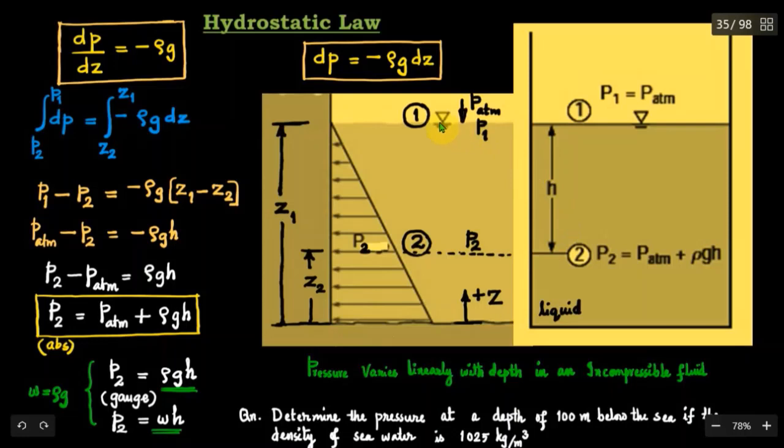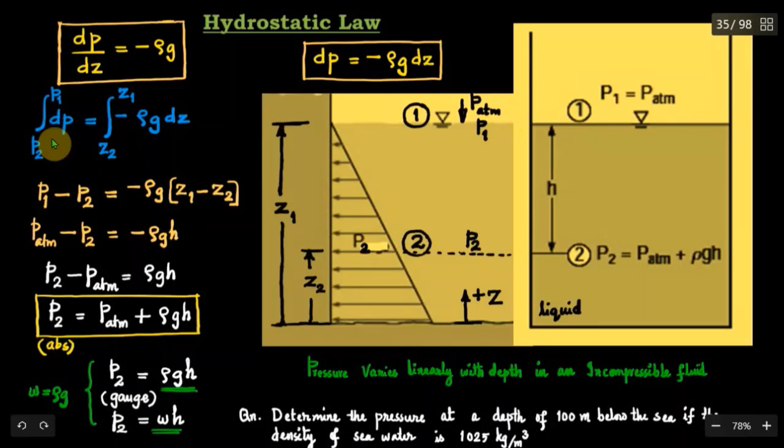The pressure at the point 1, which is P1, we know is equal to atmospheric pressure since the point is on the free surface. Remember, the absolute pressure at the point 1 is P atmosphere. When you think of gauge pressure, we know that atmospheric pressure on the gauge pressure scale is taken as 0. So P1 absolute is equal to P atmosphere. Let the pressure at the point 2 be P2.